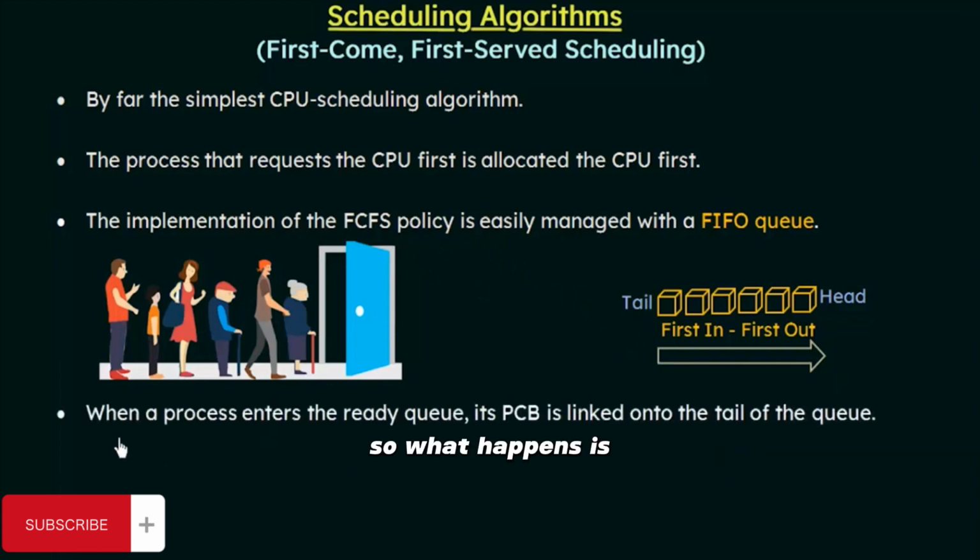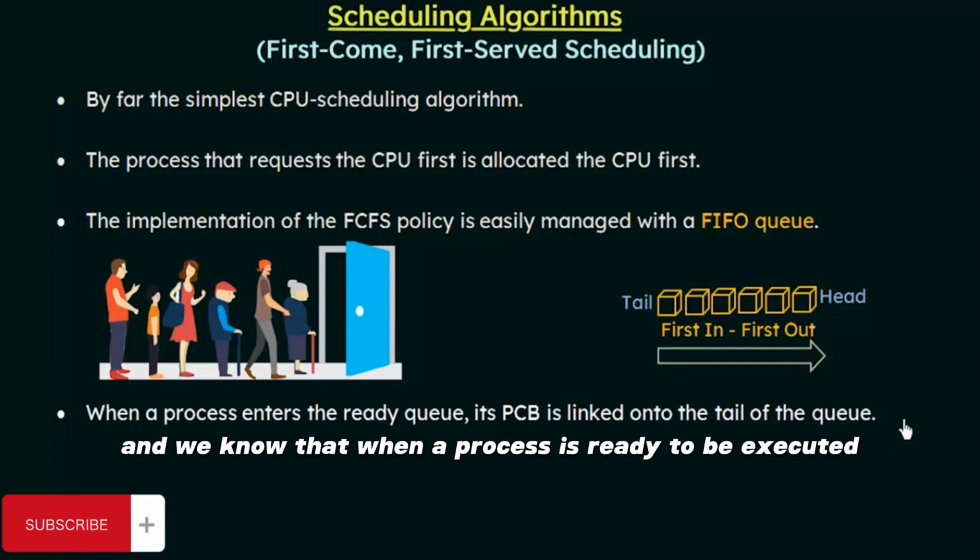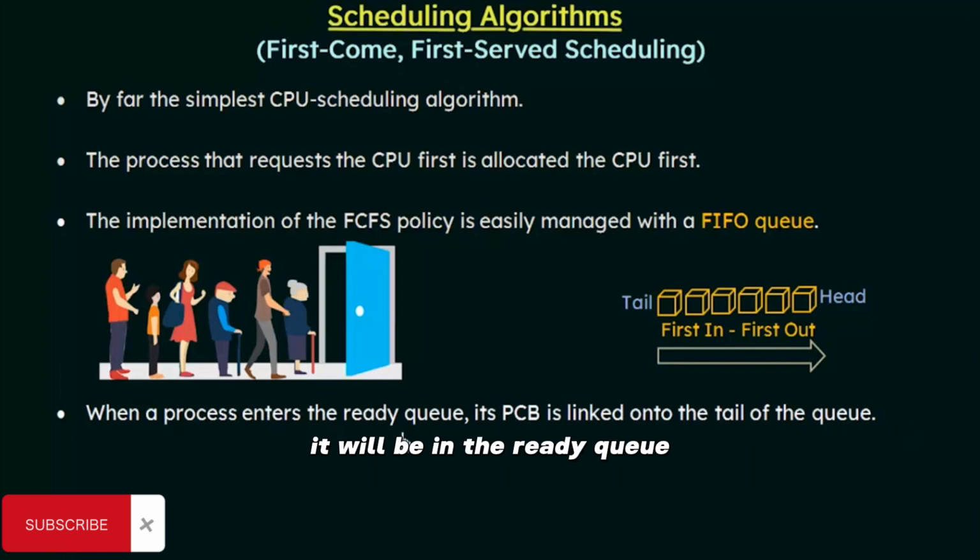So what happens is, when a process enters the ready queue, its PCB is linked onto the tail of the queue. So we have studied the different states that a process can be in, and we know that when a process is ready to be executed, it will be in the ready queue. And when it is in the ready queue, its PCB, the process control block, will be linked to the tail of the queue.